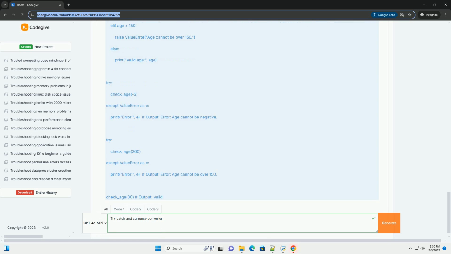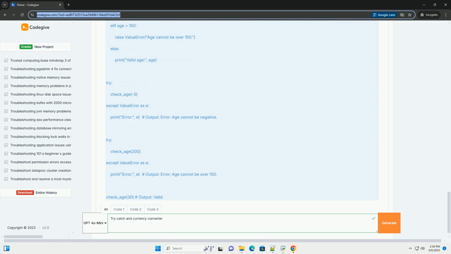3. Replace the placeholder API_KEY with your actual API key if required by the API you chose. 4. Save the code as a .py file, for example currency_converter.py. 5. Run the script from your terminal.